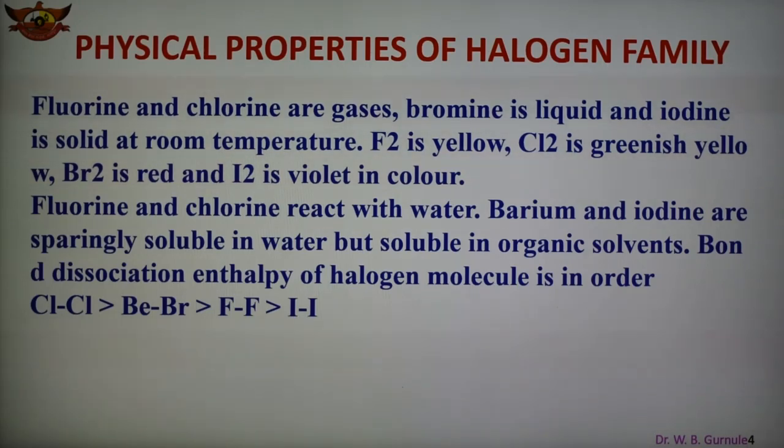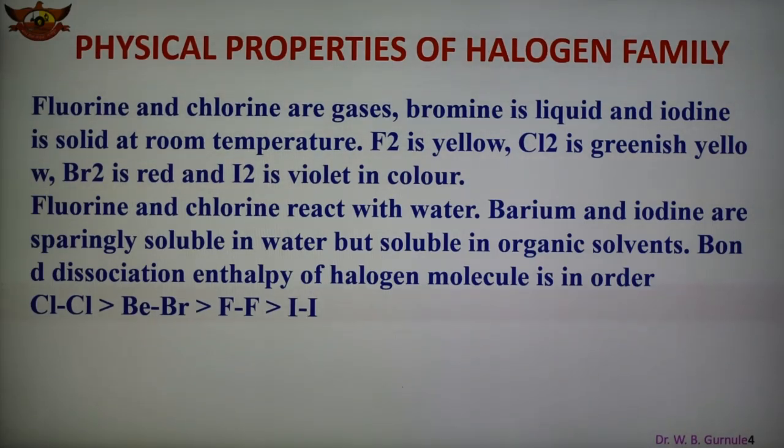Fluorine is yellow, chlorine is greenish yellow, bromine is red, and iodine is violet in color. Fluorine and chlorine react with water, and bromine and iodine are sparingly soluble in water but soluble in organic solvents.